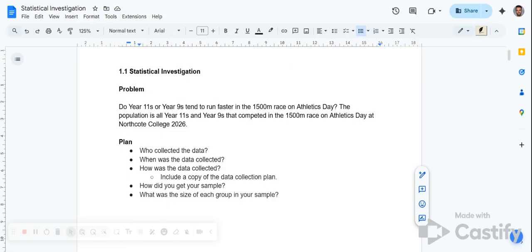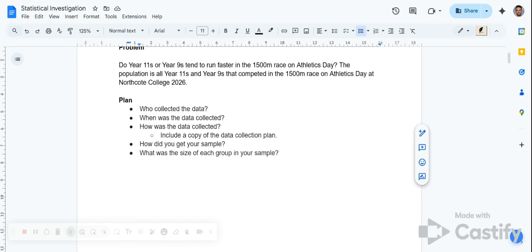But when we're exploring the data, we're only going to be looking at a sample, which isn't all of the data. And so in my plan section, I need to talk about a couple things. Where did the data come from? Who was involved in its collection process? And where did I get my sample from? And who's in the sample?